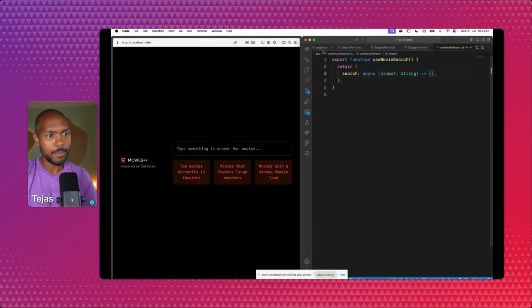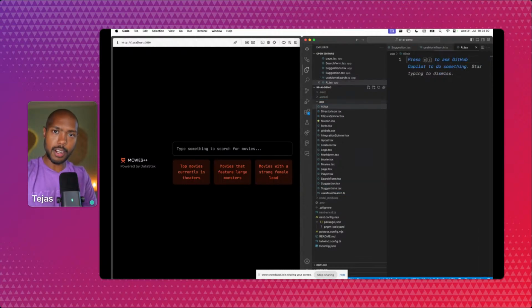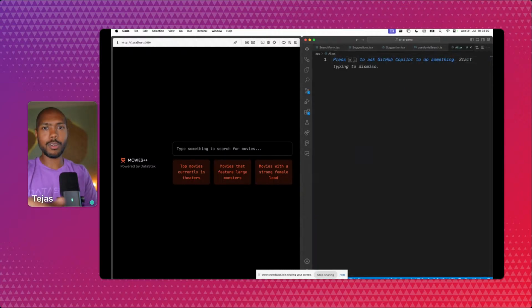Let's add AI here in our remaining time together. To start with, we're going to create a file, and we're going to be using the Vercel AI SDK. Full disclosure, I used to work at Vercel. I love Vercel. I think they're one of the greatest companies in the entire world. We're going to use it because they just create great stuff. So we're going to do export const AI.